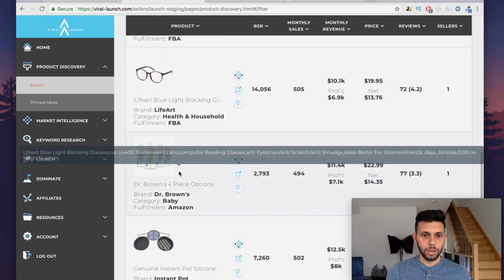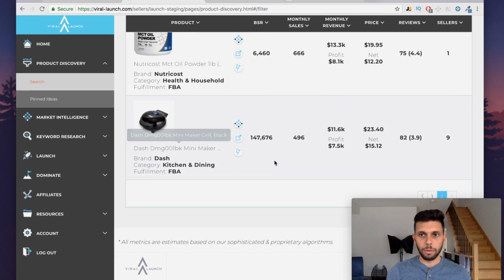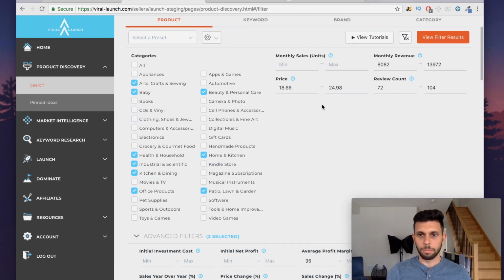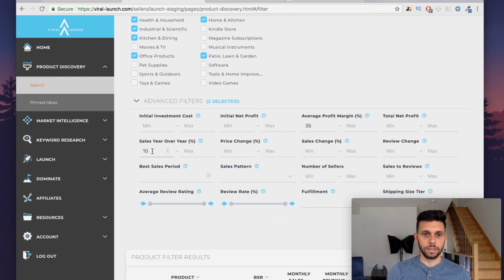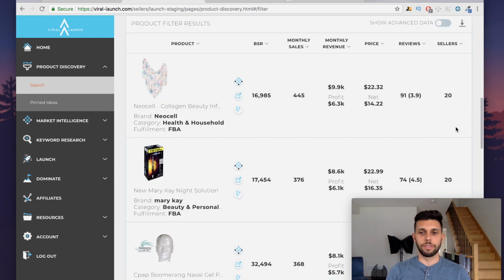So you know what, I'm pretty impressed with what it's showing me here, but for some reason I only got 2 pages, not too many. What did I do here that might not be showing up too many products? Oh, it's because of this stuff. So let's take off the advanced searches for now and just see how many products it shows me and how much stuff comes up.